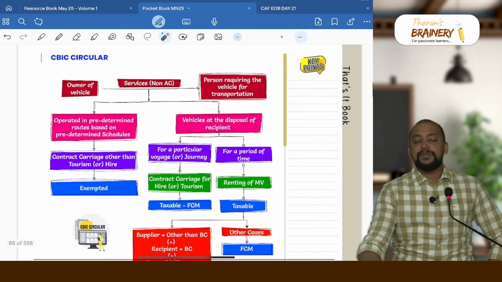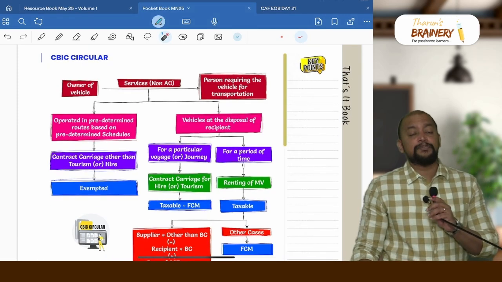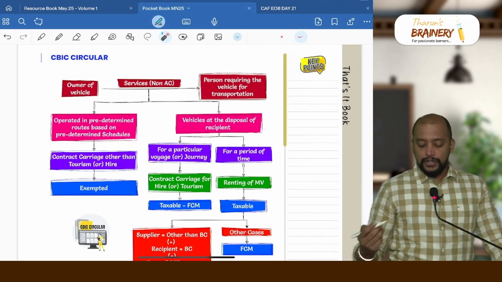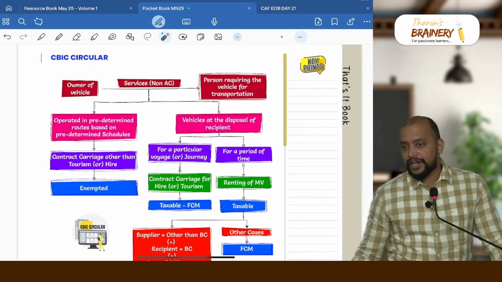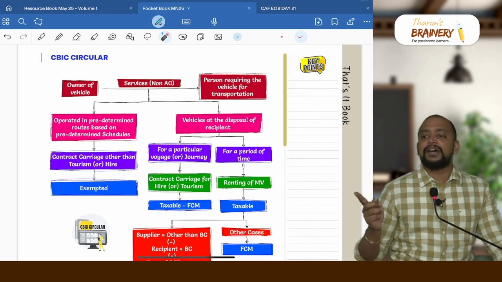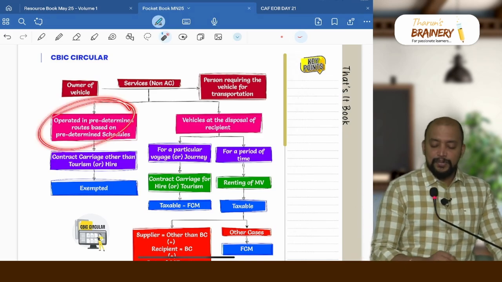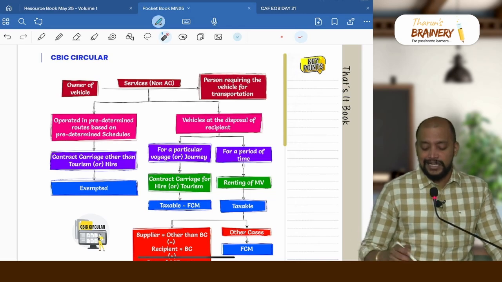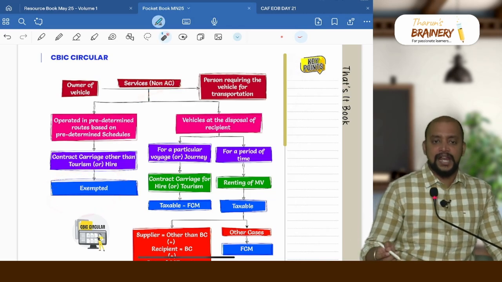Then we have a CBIC circular related to transportation of passengers. There is a person who is giving his non-AC vehicle to another person for transportation. Now, is it operated on a predetermined route on a predetermined schedule? Yes. Then it will be coming under transportation only. Contract carriage other than tourism or hire, as it is non-AC, it will be exempted.